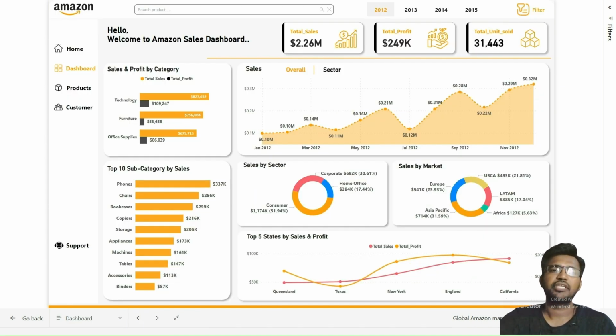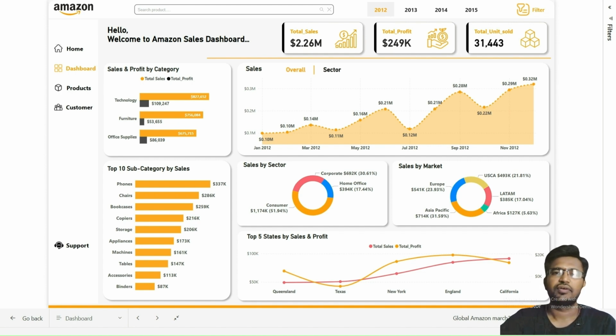This Power BI report page provides an in-depth analysis of the Amazon sales performance for the given year. It integrates various visualizations and key performance indicators to deliver comprehensive insights into different aspects of the business. Here I have created three cards, which are the KPIs: the total sales, total profit, and the total units